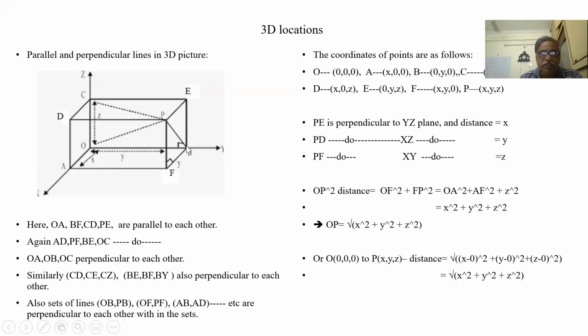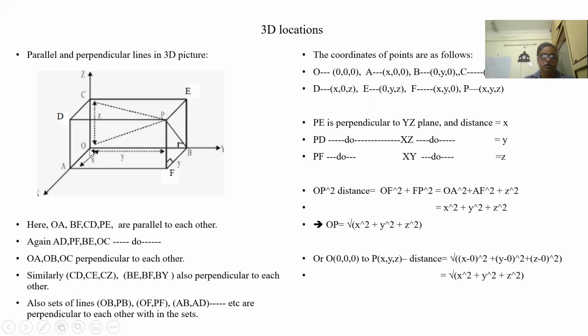So PB is perpendicular to OB. This is not an angle question, this is perpendicular, because the entire plane is perpendicular. What is the plane? BE, BP, BF, it goes like that. So whatever is in this plane is perpendicular to OY.